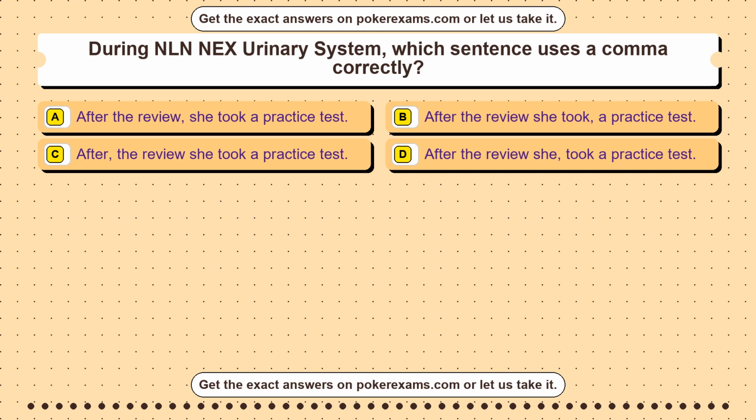Question 41. During GED Social Studies Review, which decimal equals 3/10? Option A 0.03. Option B 0.3. Option C 3.0. Option D 30.0.